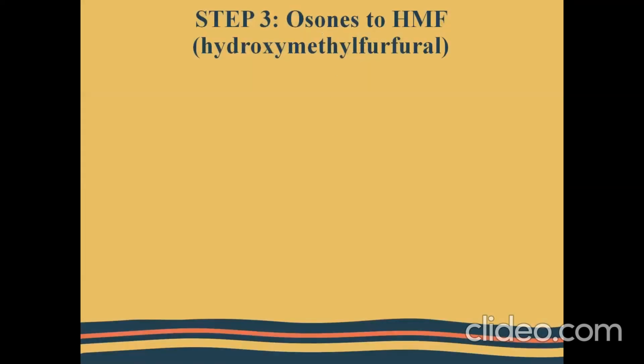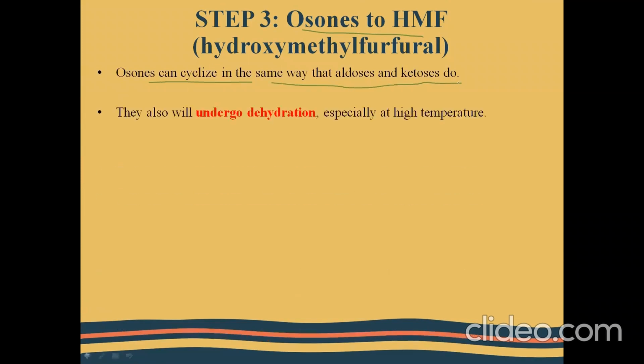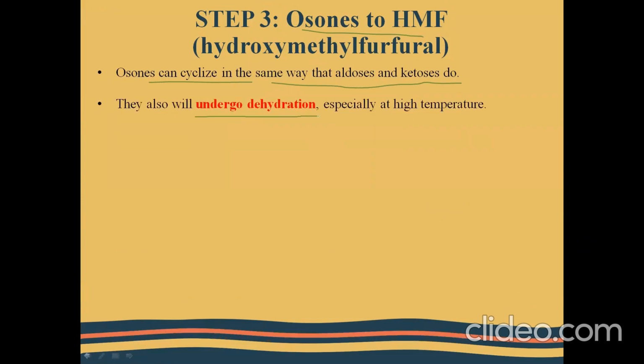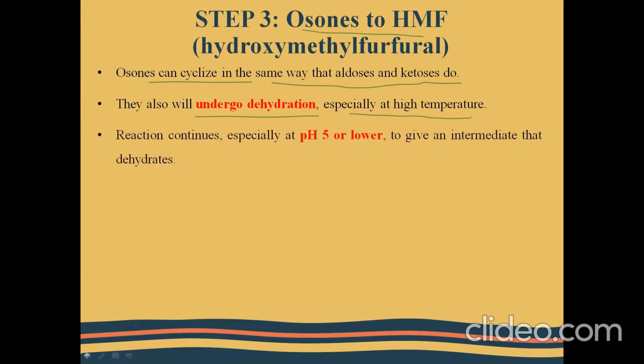Next is the conversion of osones to HMF. The 3-deoxyosone is converted to HMF, which is nothing but hydroxymethyl furfural. The osones can cyclize in the same way that the aldoses do. They also undergo dehydration, especially at high temperatures. The reaction continues at pH 5 or lower, so again the acidic pH, in order to give an intermediate that also dehydrates.